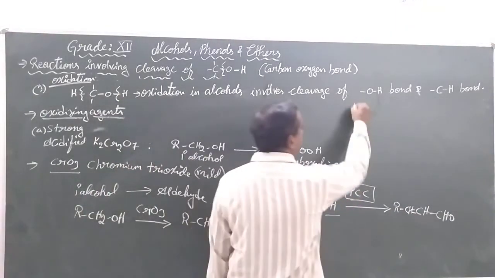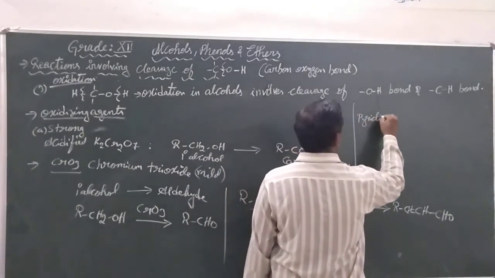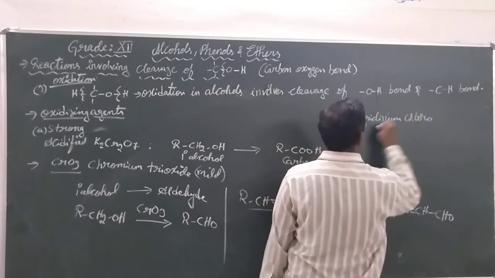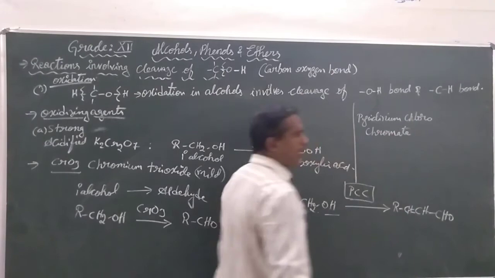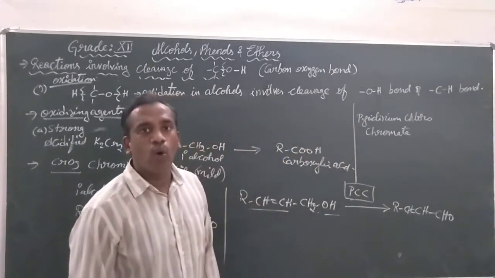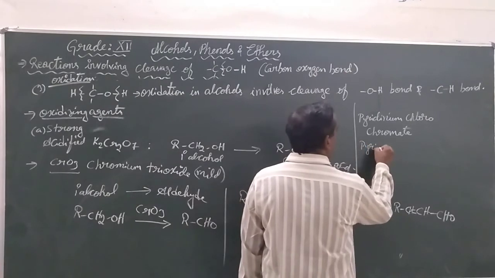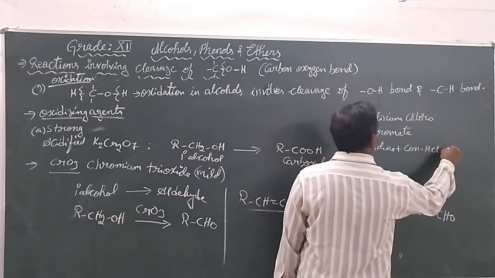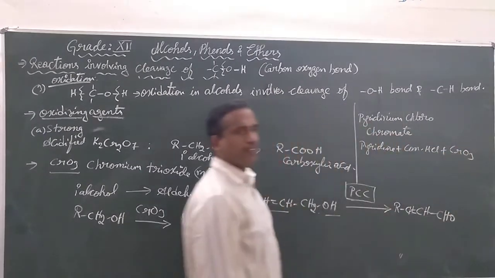Then what is this PCC called? The full form is pyridinium chlorochromate. It is a combination of pyridine plus concentrated HCl plus chromium trioxide.